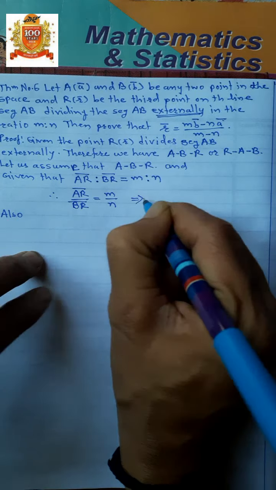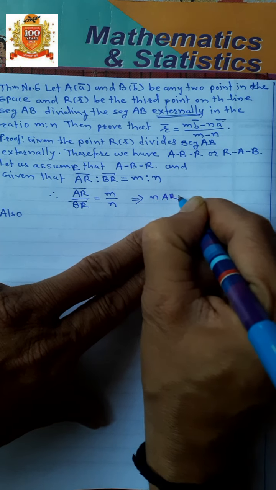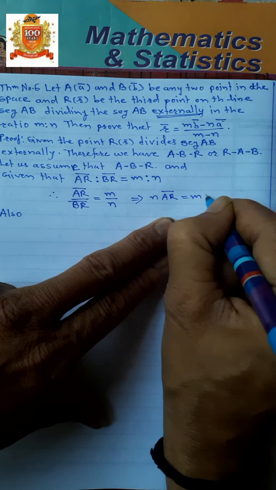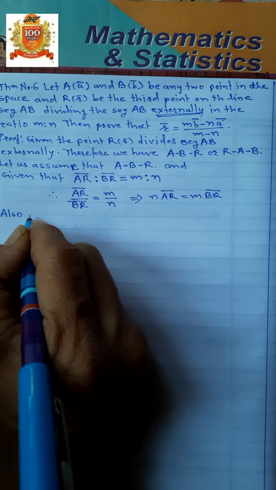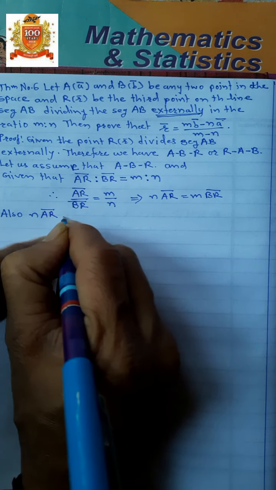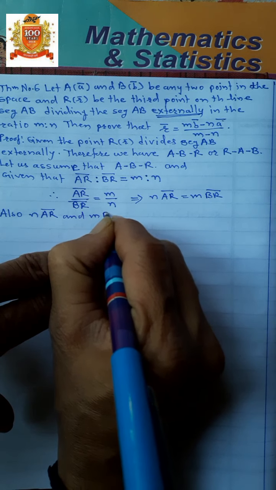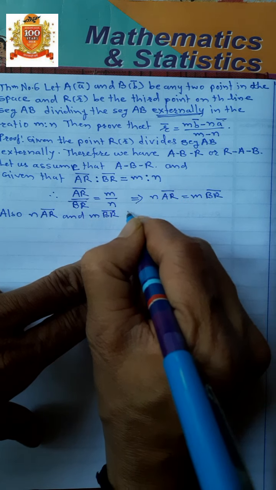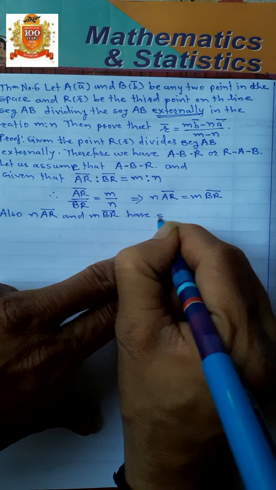This implies that n into AR bar is equal to m into BR bar. n into AR bar and m into BR bar have the same direction.